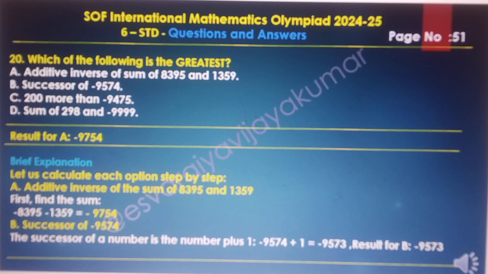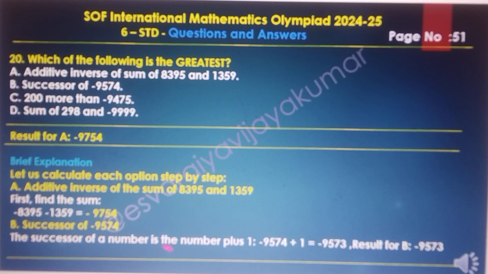Okay, the brief explanation. Let us calculate each option step by step. The first is the additive inverse of the sum of 8395 and 1359. First find the sum, the inverse of both values, minus 8395 and minus 1359, both negative, so we get the final answer negative 9754.